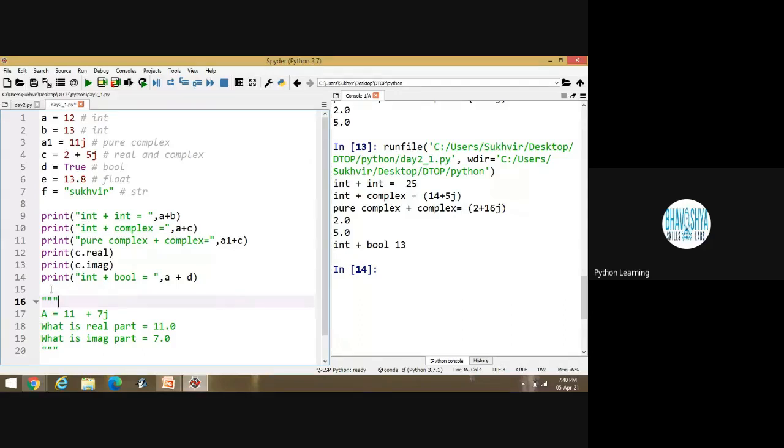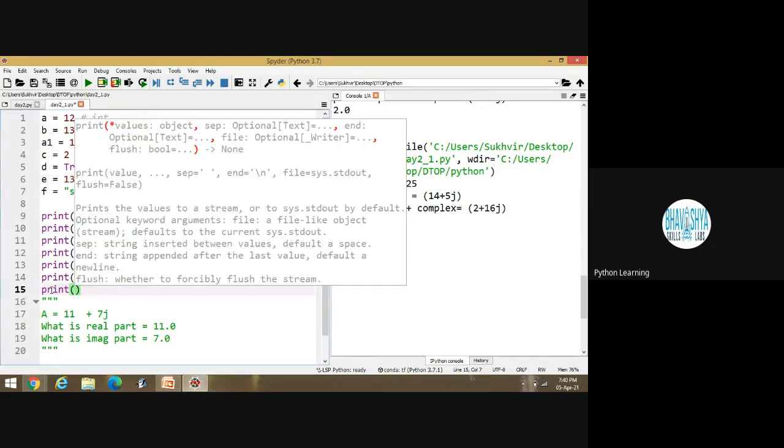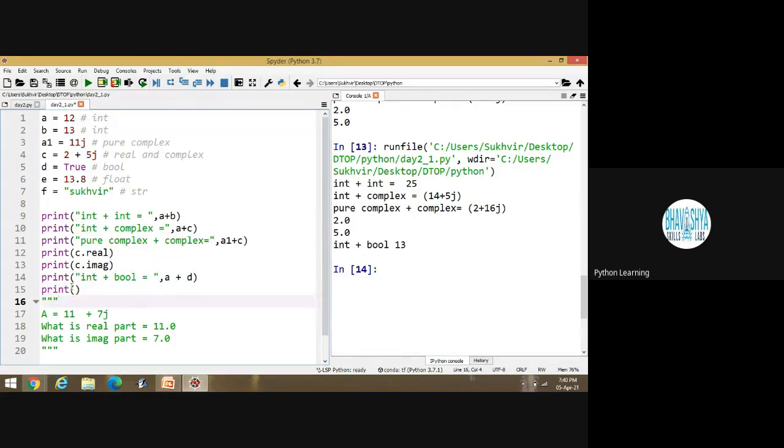And suppose I am adding print. Now this one is the problem. Suppose I am adding A and F. What will be the output? A is an integer value. And what about F? This one is a string, sir.